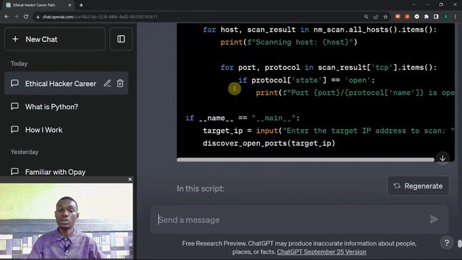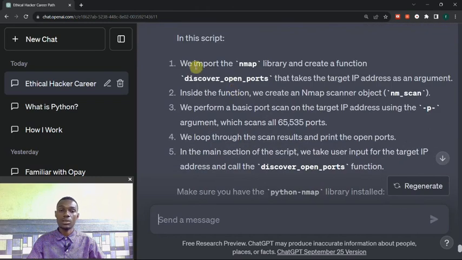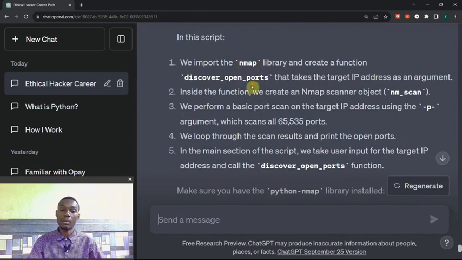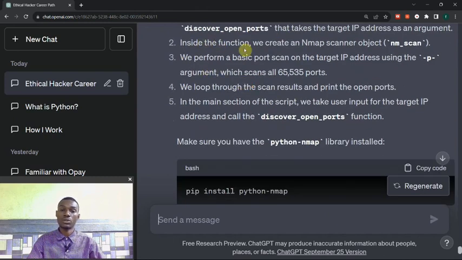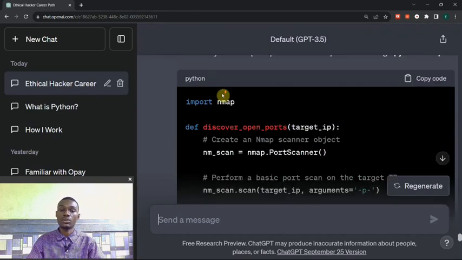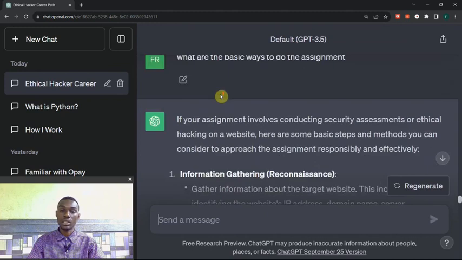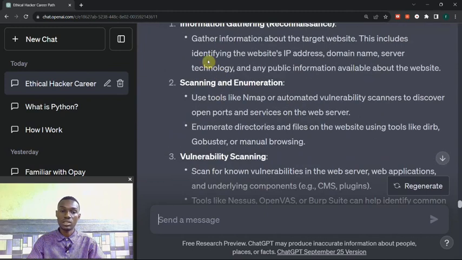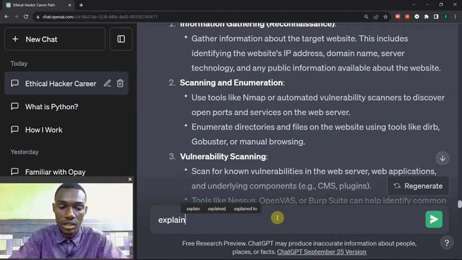Now ChatGPT has written code for that. We imported nmap, and now it is explaining everything that happened here. We imported nmap inside the function. We created an nmap scanner object. Now it has shown us about nmap. You can learn everything here. The next one says enumerate directories. Okay, you can copy this, come down here and say explain in code.